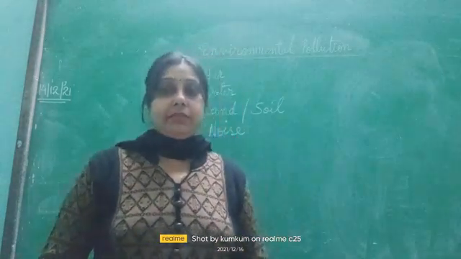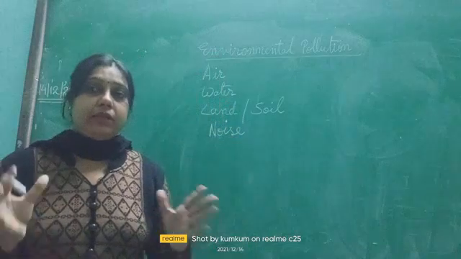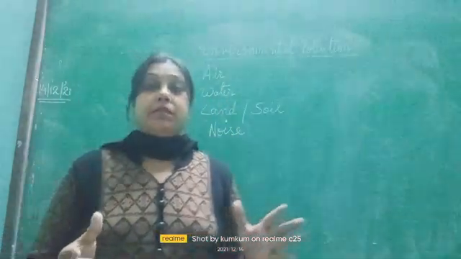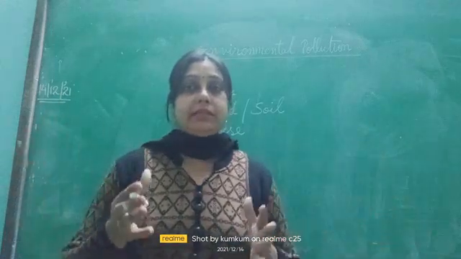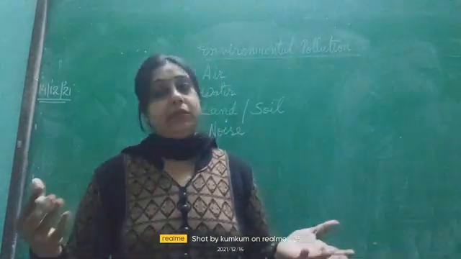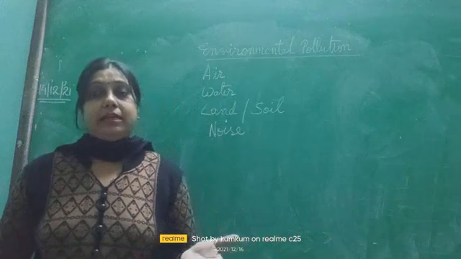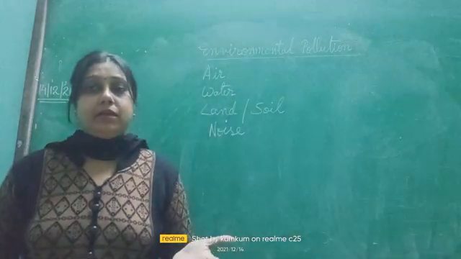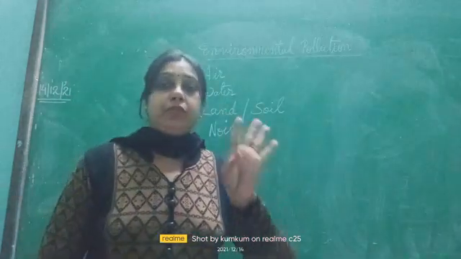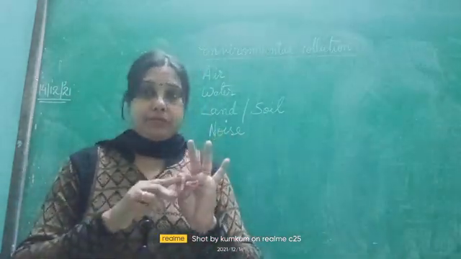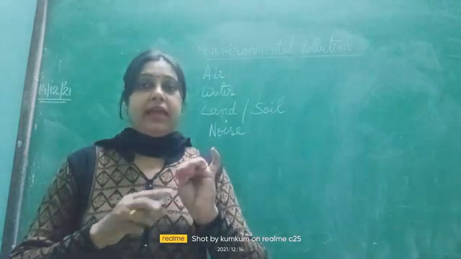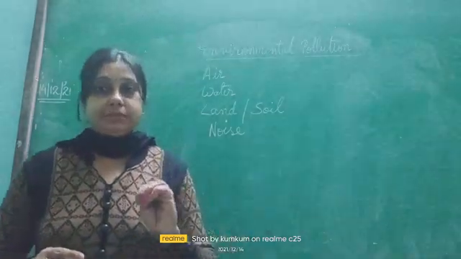So, pollution means the addition of unwanted things in the environment. If undesirable things are being added to the environment, then pollution is caused, and it makes the environment dirty and not fit for living. Now, there are mainly 4 types of pollution: air pollution, water pollution, land or soil pollution, and noise pollution.